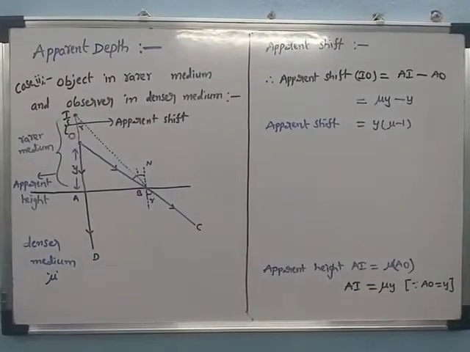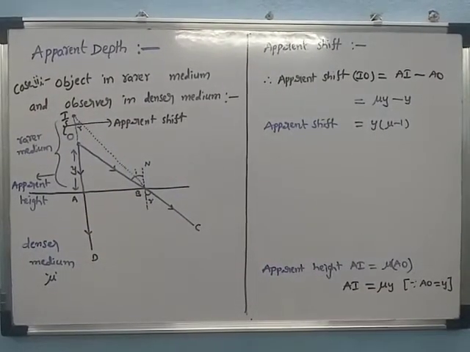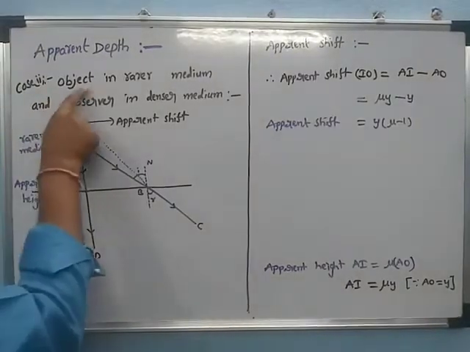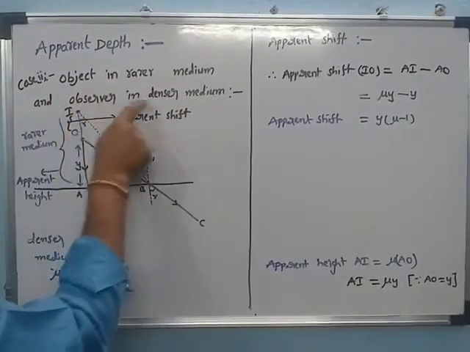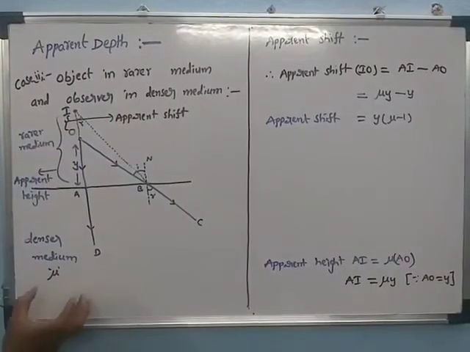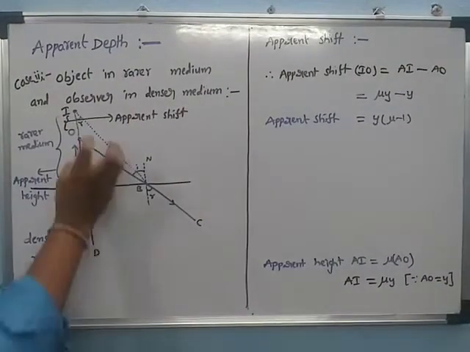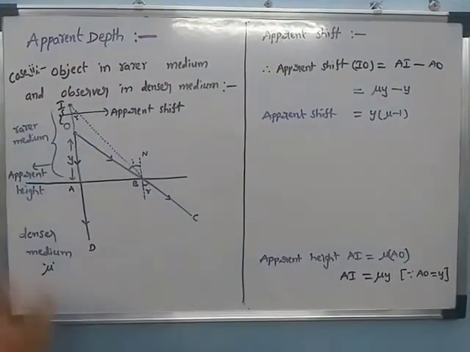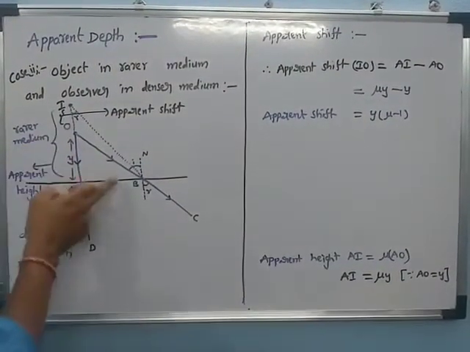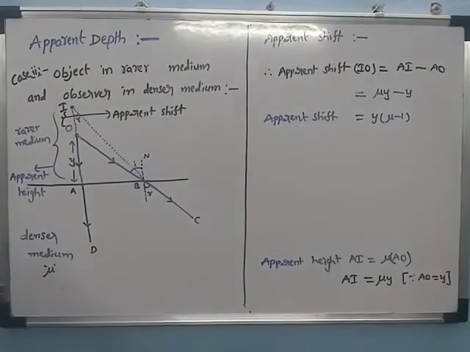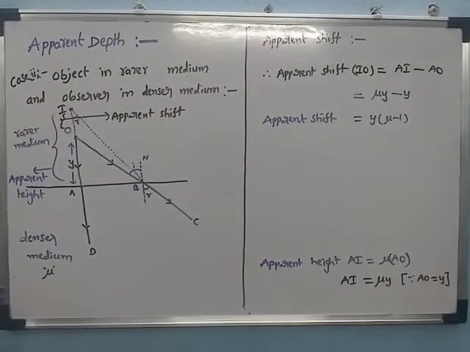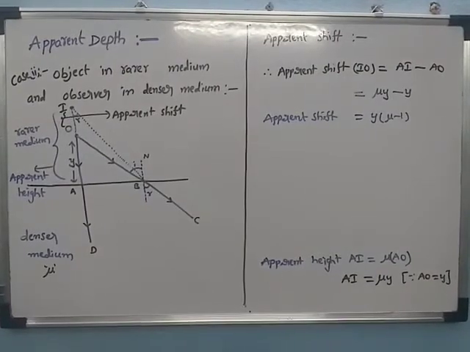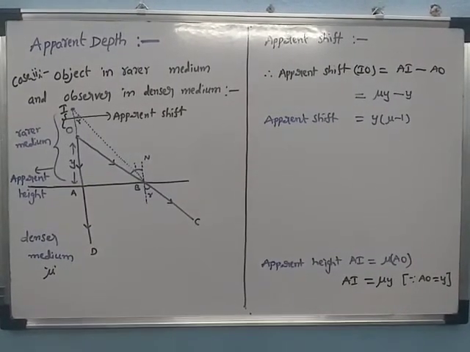Now this is how the two formulas of apparent height and apparent shift are derived for an object in a rarer medium and an observer in a denser medium. That is, the observer is in the denser medium and observing this relation. We observe the things inside from above. Actually the object is here, and its image forms at the I position. Then we find the formulas: apparent height is equal to nu into y, and apparent shift is equal to y into nu minus 1.